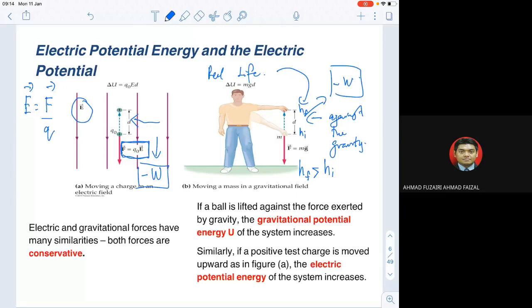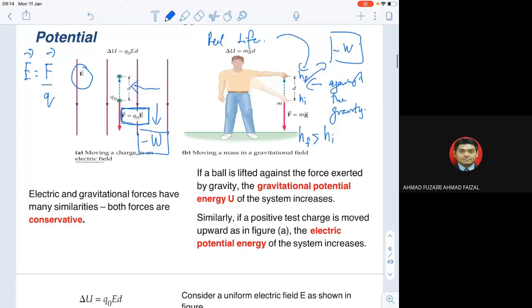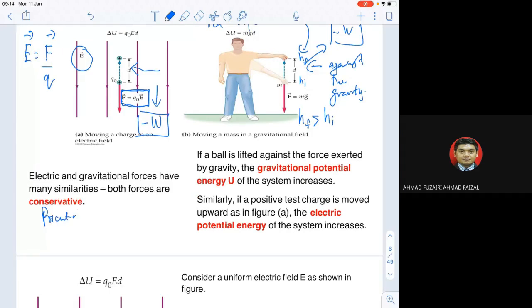You know about the word potential energy. Remember, potential energy for the ball itself is equivalent to mgh. This is potential energy. And for electric potential energy, we use delta U. Delta U is electric potential energy.